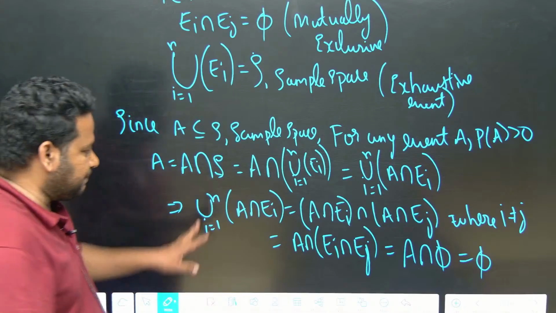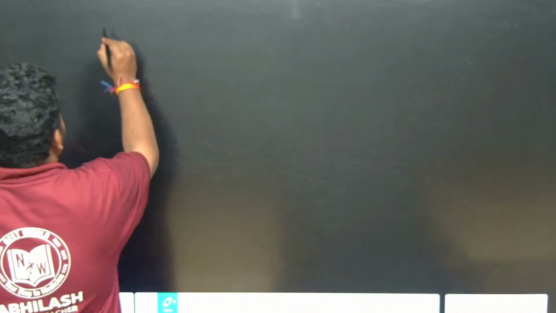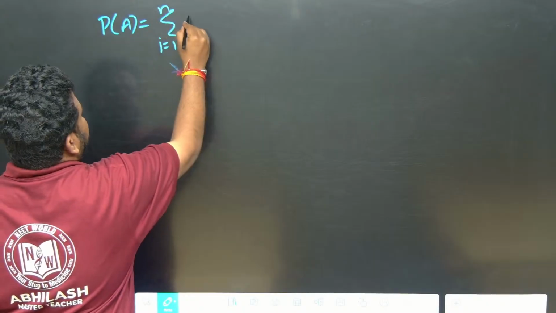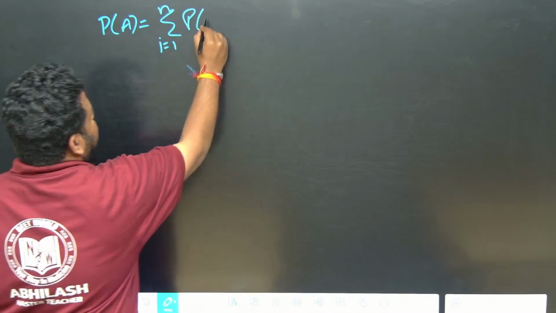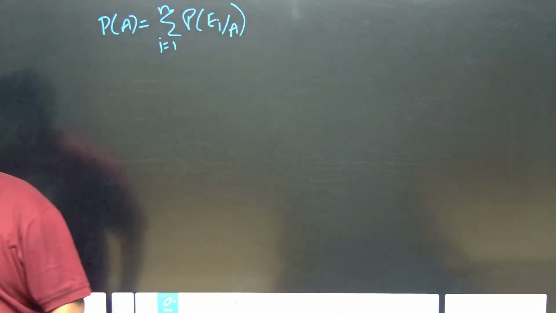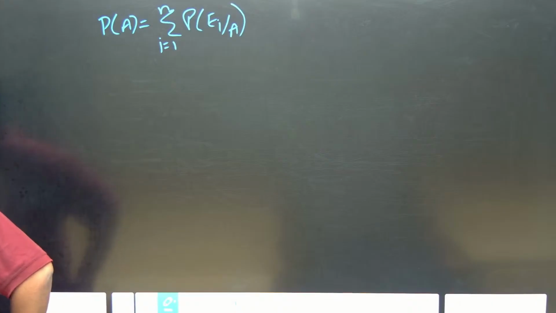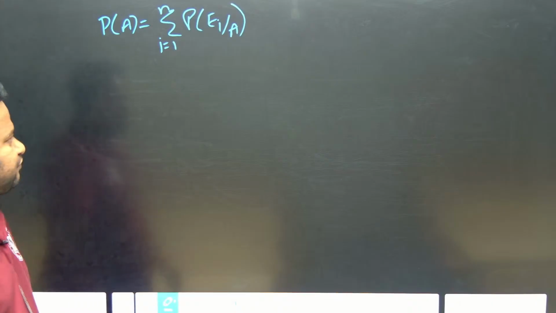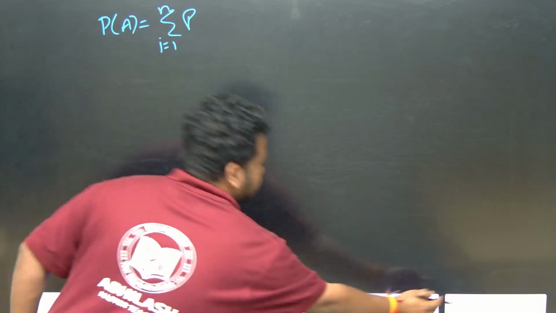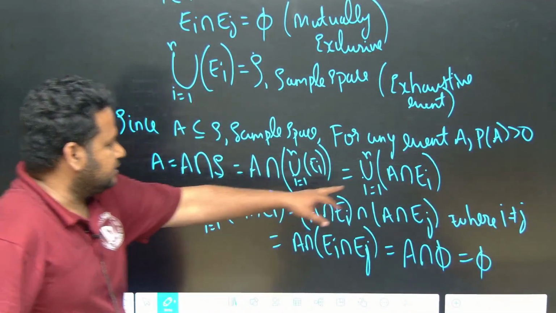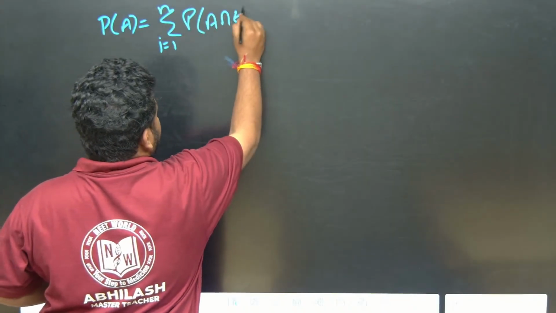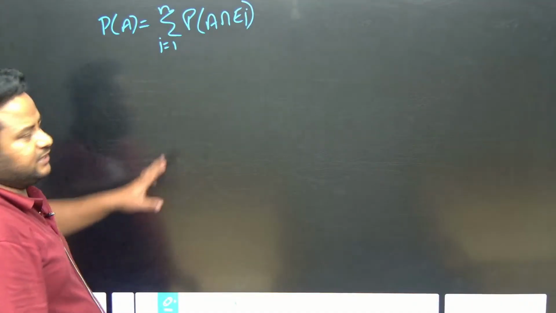Now if I apply probability, let us go to the next page. Probability of A is nothing but the summation of I running from 1 to N of probability of A intersection EI. This is what I should write, the summation of probability of A intersection EI.